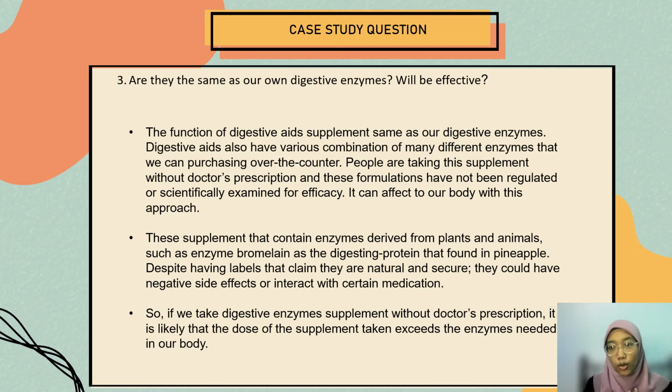It can affect our body. These supplements contain enzymes derived from plants and animals, such as bromelain, which digests protein and is found in pineapple. If we take digestive enzyme supplements without a doctor's prescription, it is likely that the dose taken exceeds the enzymes needed in our body.